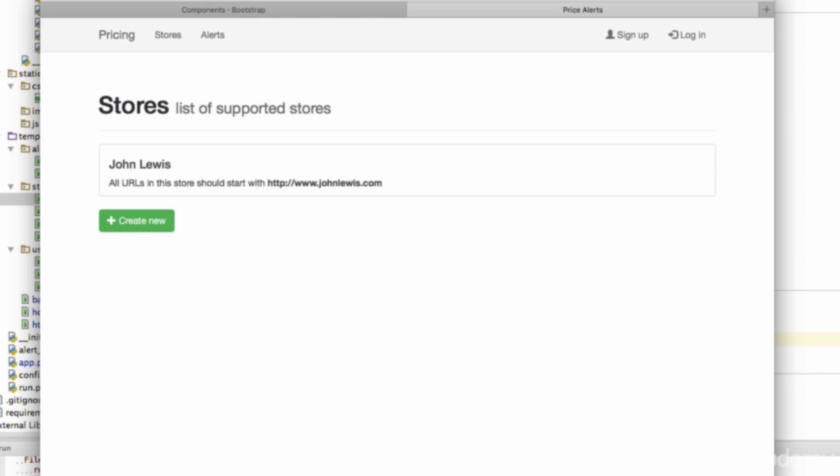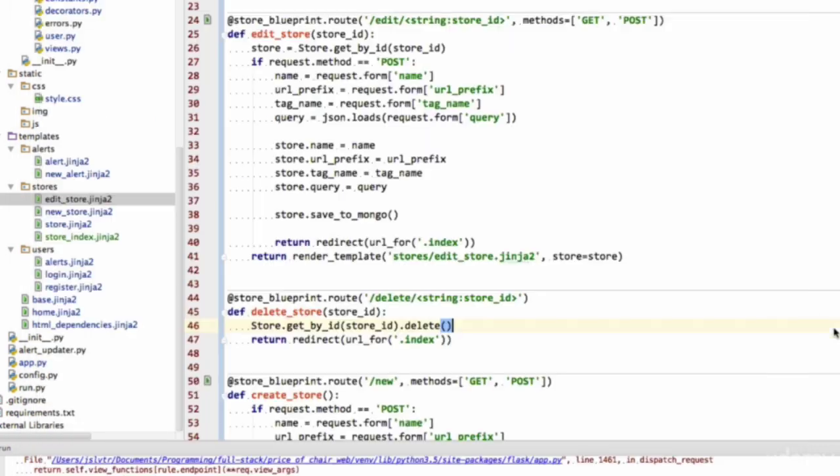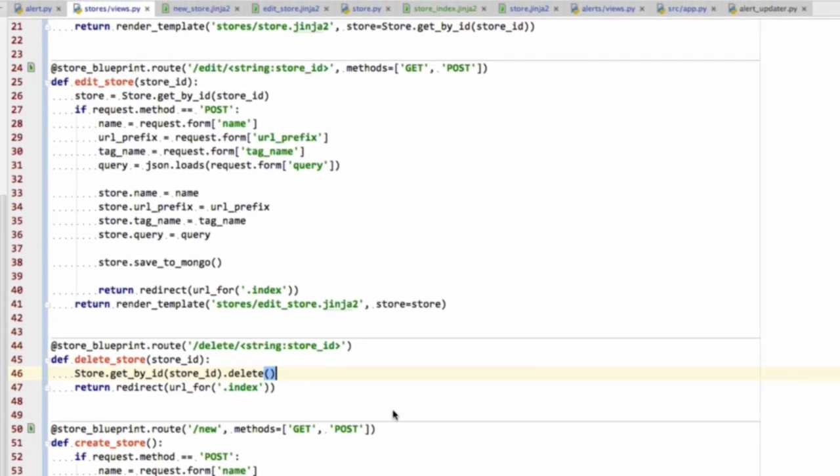Fantastic. We're going quickly, and I think everything is suddenly picking up a lot of speed, but for me at least, it makes a lot of sense the way that these views and these models and these controllers and the templates are all working together. But of course, if it is not clear, or you've got any questions, then please, by all means, do ask away in the course discussions. And that's it. So this is everything we wanted to do about editing, deleting, and adding stores. And now what we have to do is continue with the app and move on. So I'll see you in the next video.